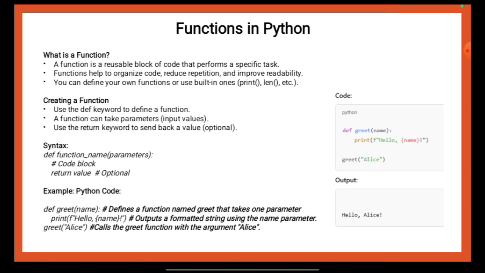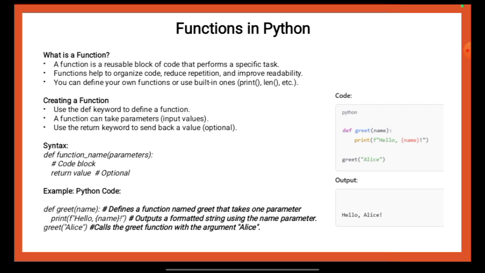The function then executes and outputs hello Alice. This example demonstrates how you use def to define and call a function, pass arguments and output values using a function in Python. So this can be said as per the details mentioned over here.